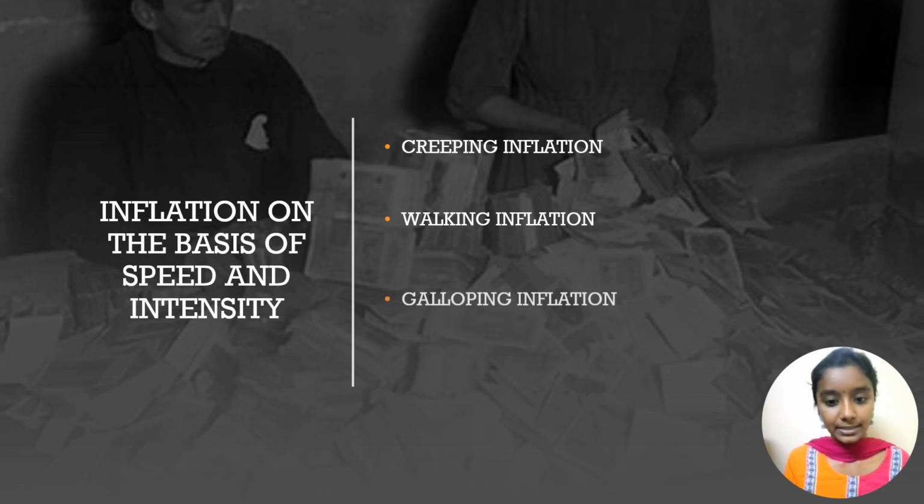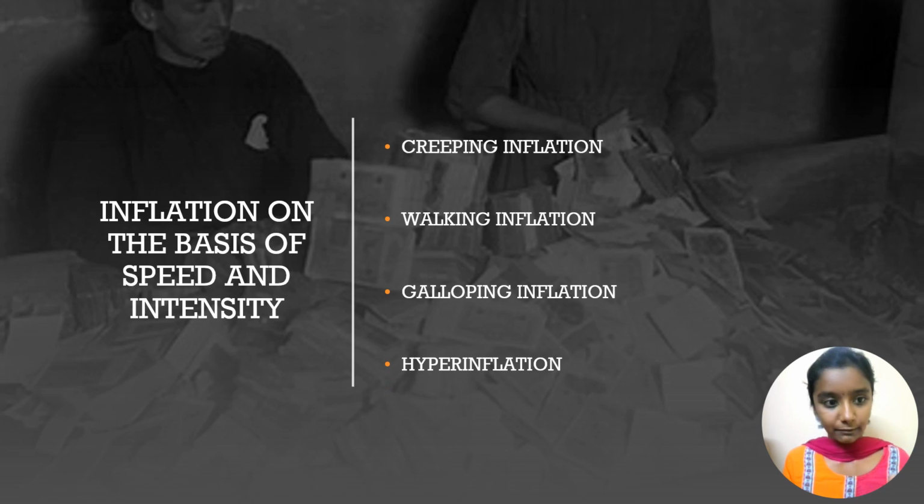The third type is galloping inflation. This inflation is between 3 to 10% a year. This is harmful to the economy. Suppliers cannot keep up the supply to meet the demand among people. The last inflation in this category is hyperinflation. This inflation rises to 10% and more and is absolute havoc to the economy. Money loses its value very fast. The economy becomes unstable, the government loses its credibility, and investors avoid the country for its future plans.